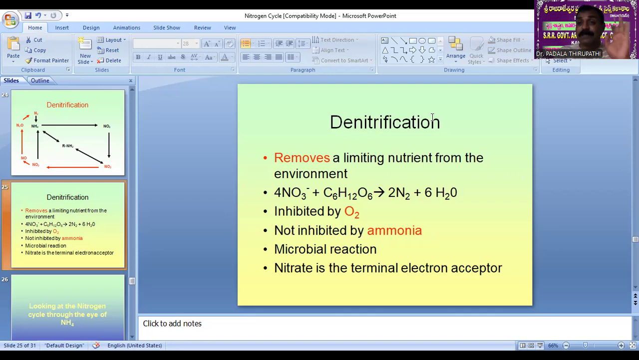If oxygen is present in the denitrification process, it is going to be inhibited. So whenever oxygen is not available, or a low level of oxygen is present, then denitrification occurs very rapidly in the environment. And my dear friends, remember, it is not inhibited by ammonia.